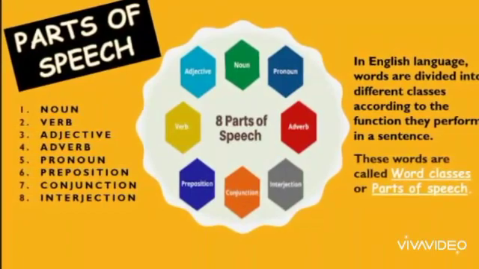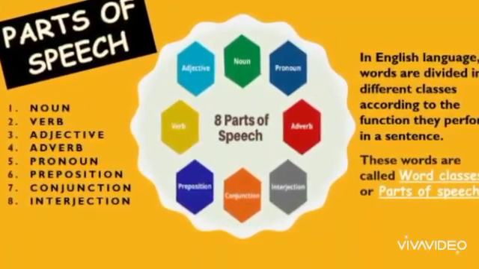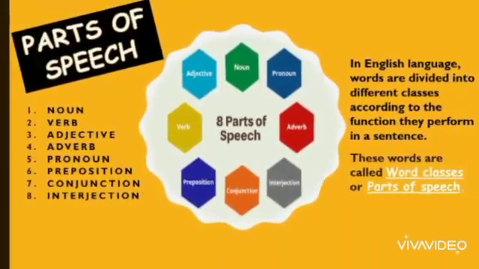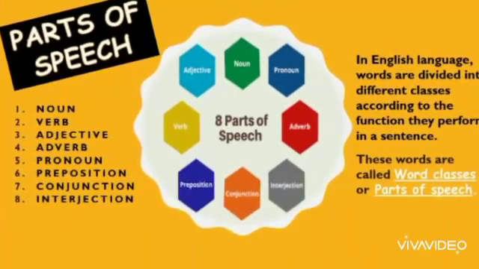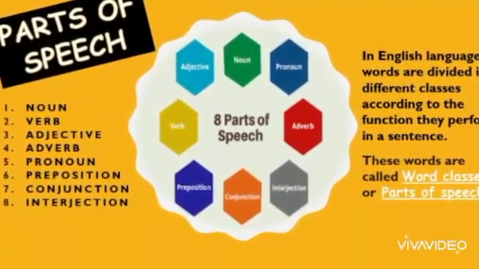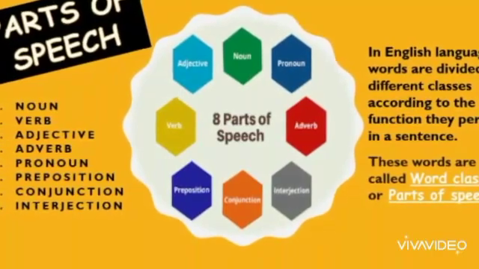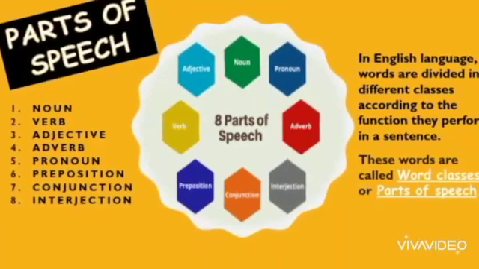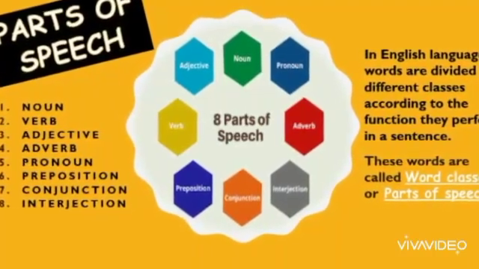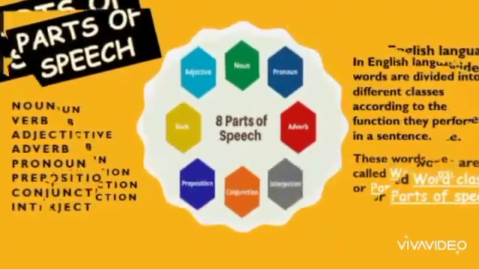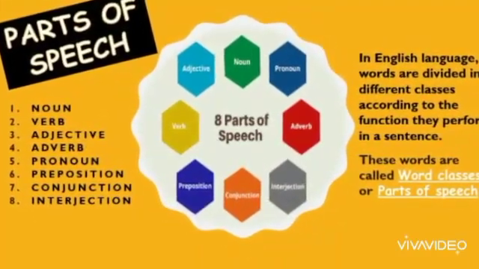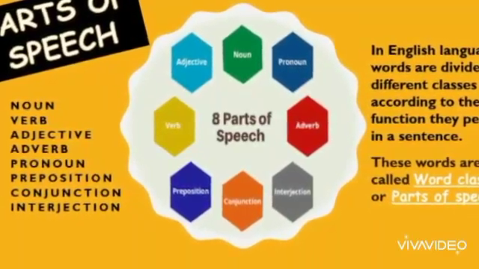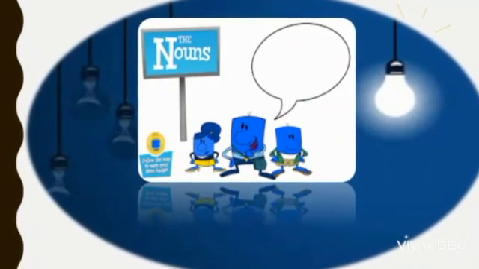Parts of speech play a very important role in English grammar. It helps you to analyze the sentences and construct good sentences in English. So, we will learn parts of speech one by one. There are 8 main parts of speech in English language: noun, verb, adjective, adverb, pronoun, preposition, conjunction, and the last one is interjection. Let us study in detail.